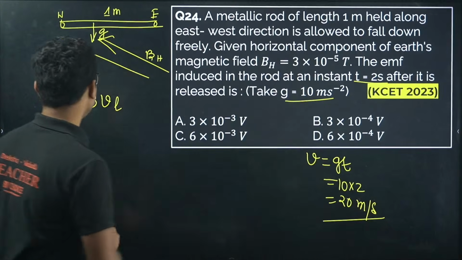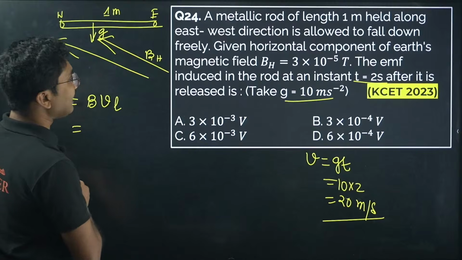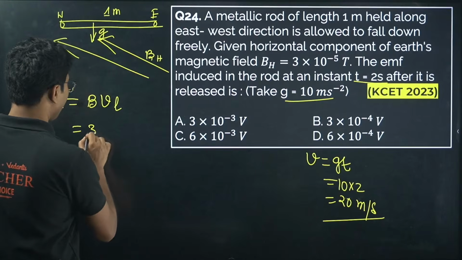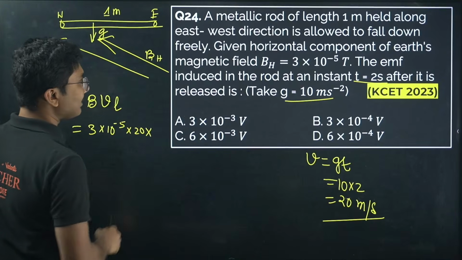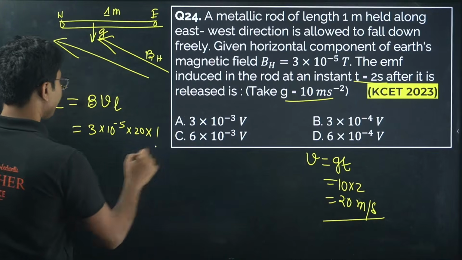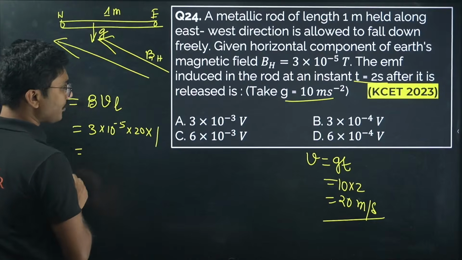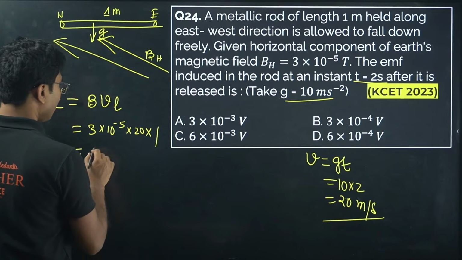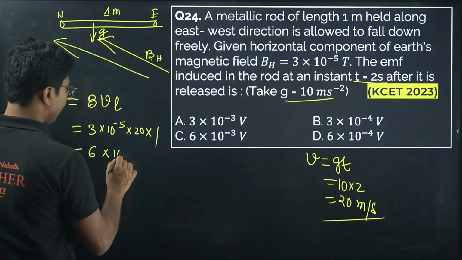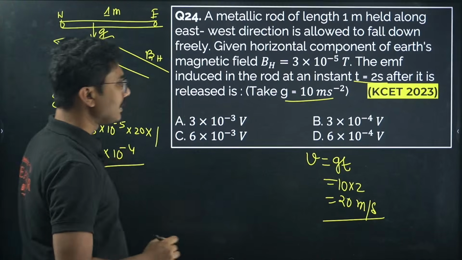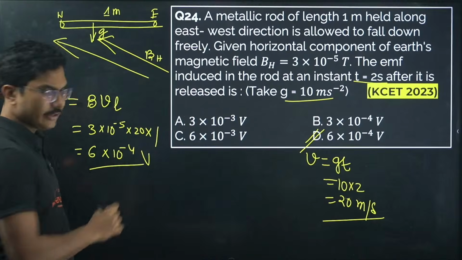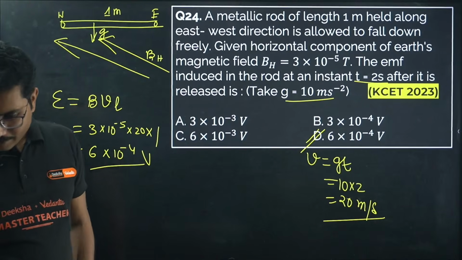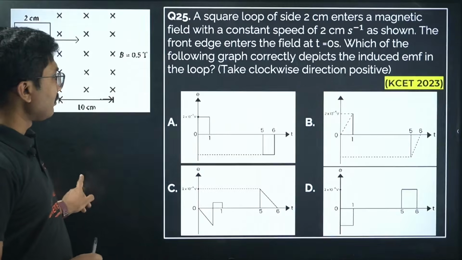So put that value over here. Magnetic field B is 3 into 10 to the power of minus 5, velocity is 20, and length is 1 meter. So it will be 60 into 10 to the power of minus 5, or 6 into 10 to the power of minus 4 volt. Right, option D. Let's move on to question number 25.